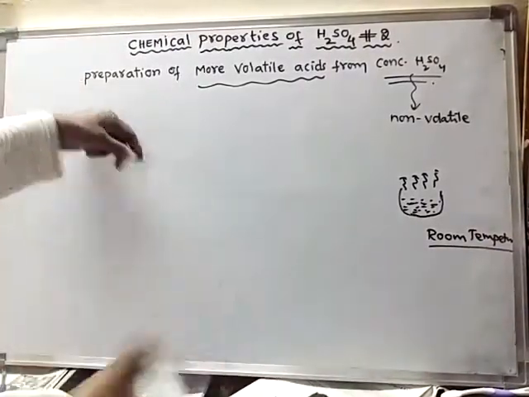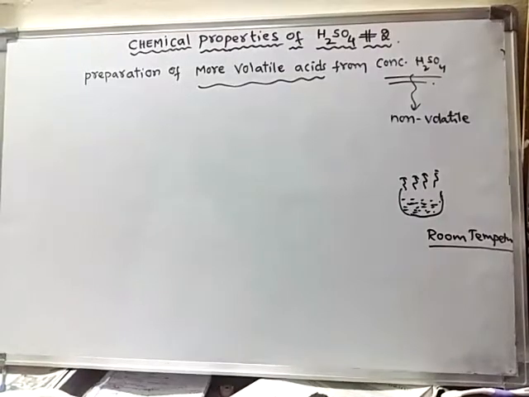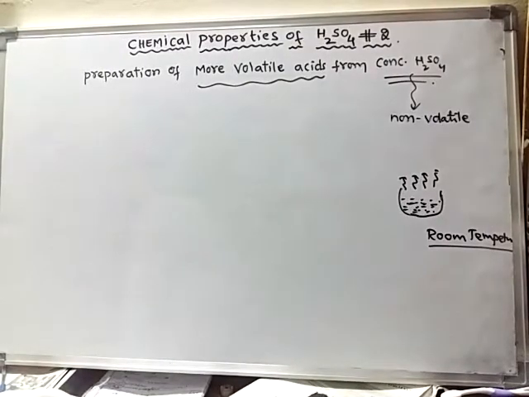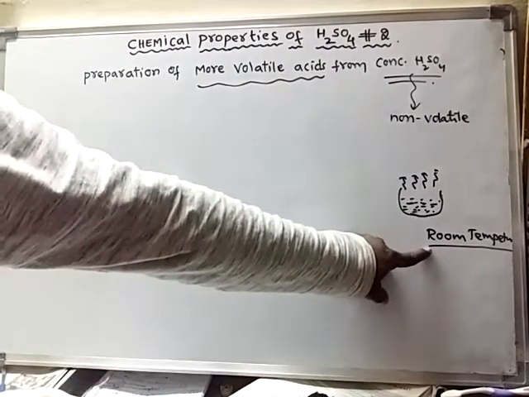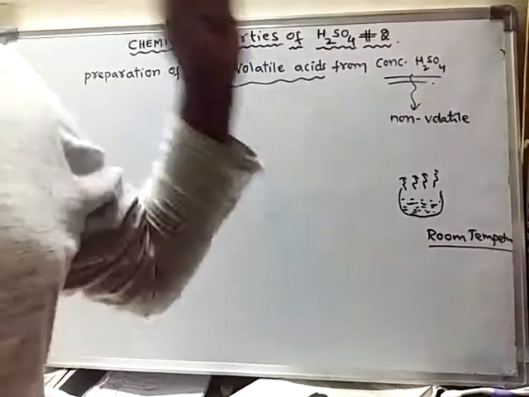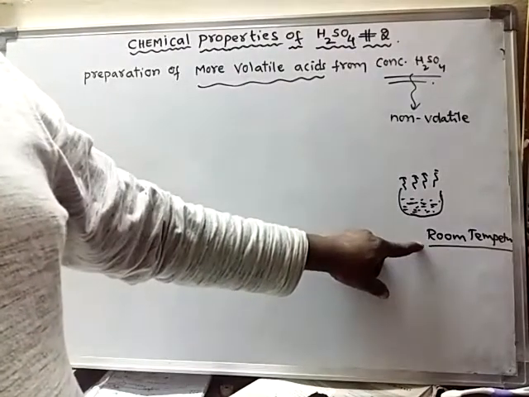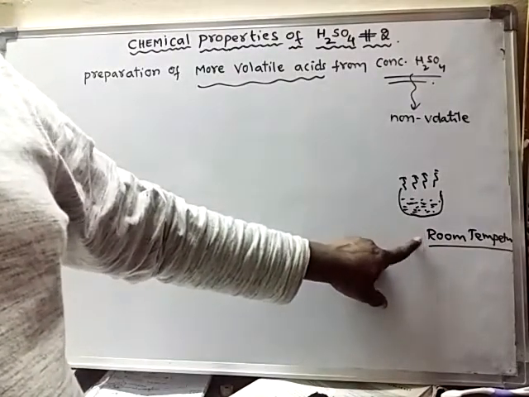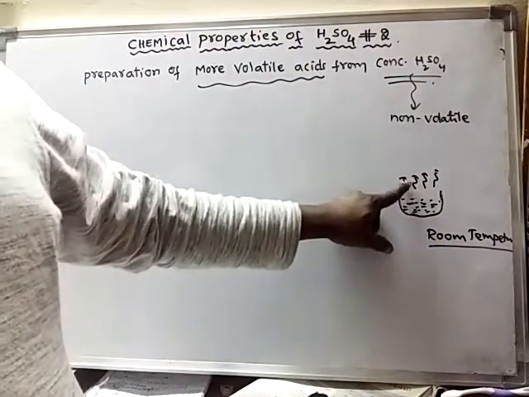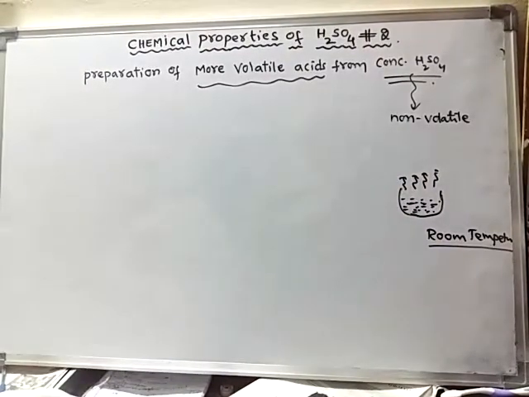If a substance converts into vapor even at such a low temperature, then it is said to be a volatile substance.